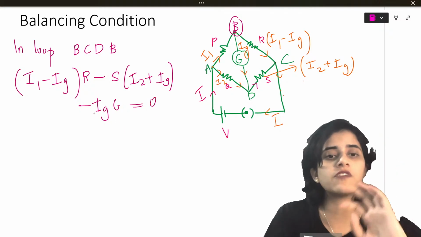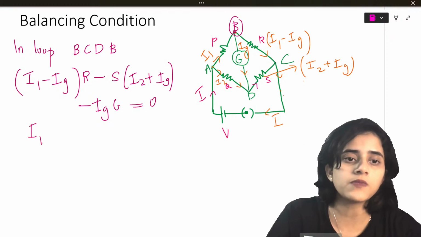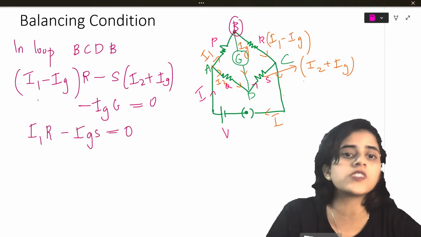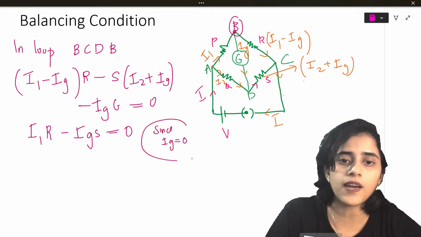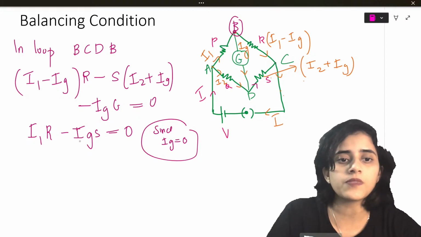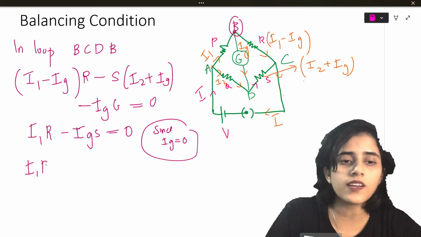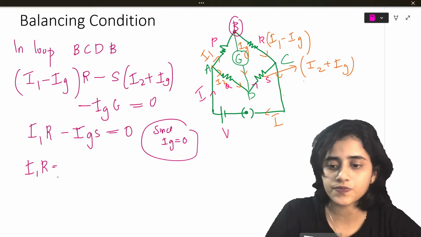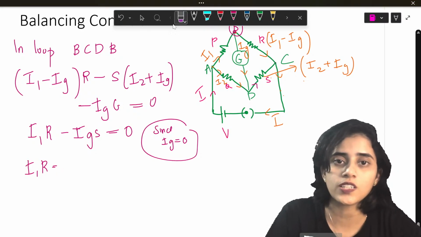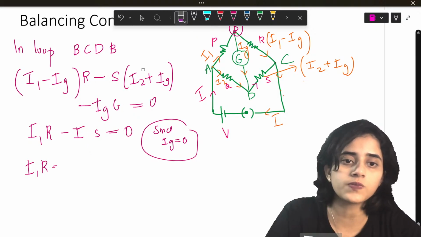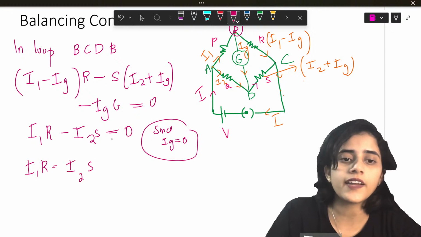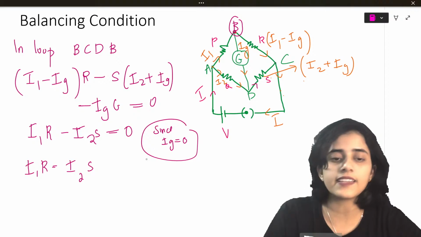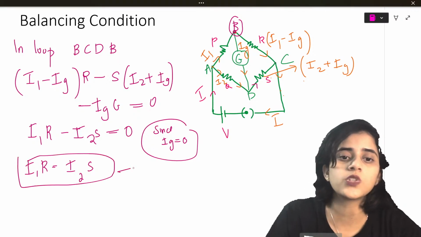So for balancing condition everywhere Ig should be 0. So this becomes I1R minus I2S is equal to 0, since Ig is equal to 0, balancing condition. So from this what I get is I1R is equal to I2. Sorry, this is not Ig, this is I2. Yeah. I1R is equal to I2S. Now this is my equation 2.